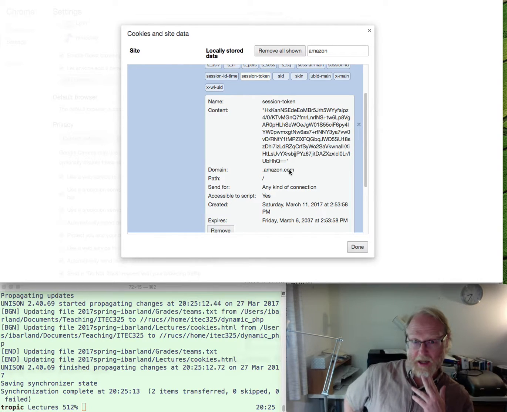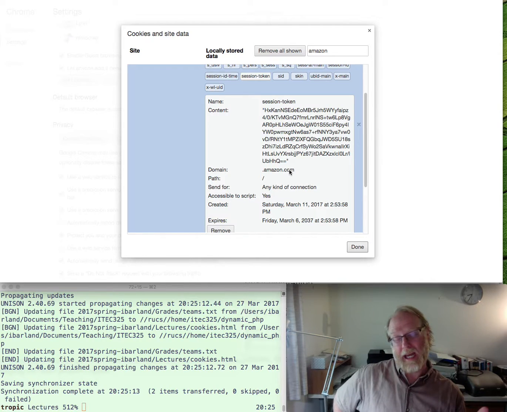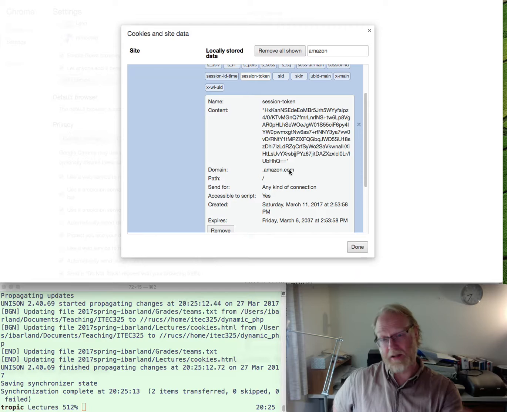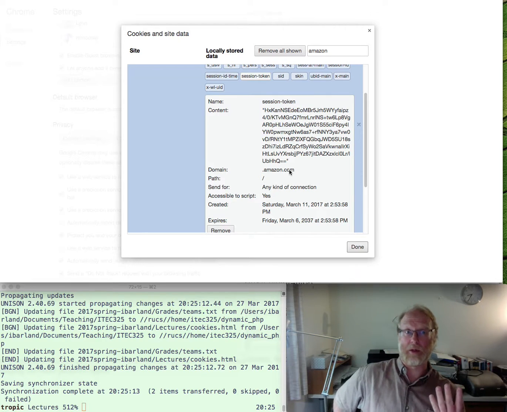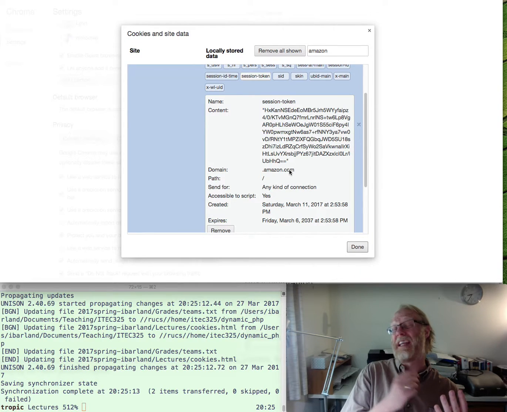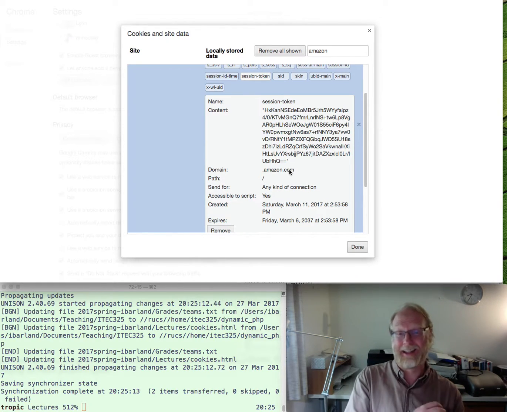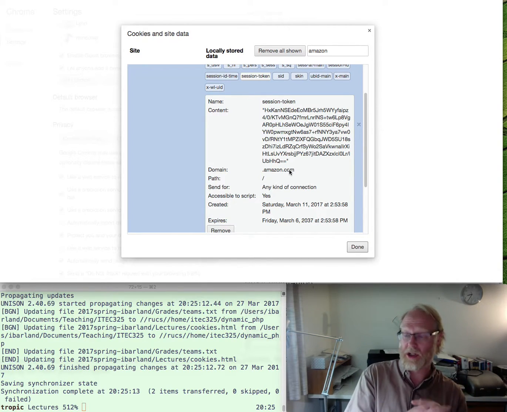I already touched on it. If I had a session token and saw that the cookie value is 4732, I'd wonder what happens if I change this to 4731 or 4733. If I did that, the server would think I was somebody else, if that was a valid other session key they'd given out.